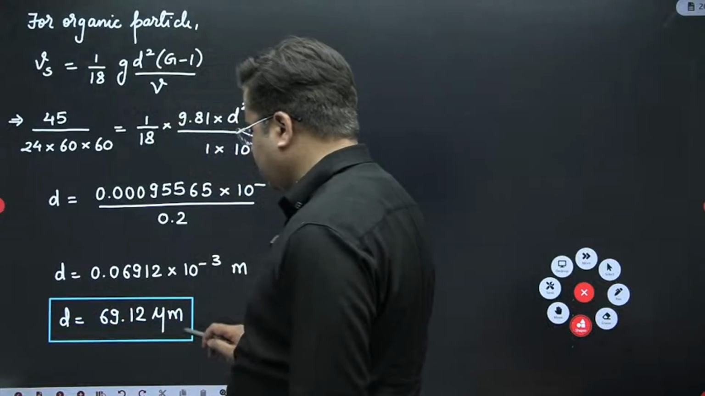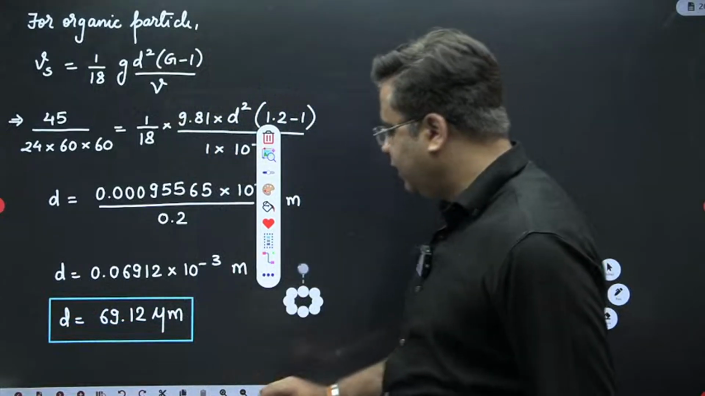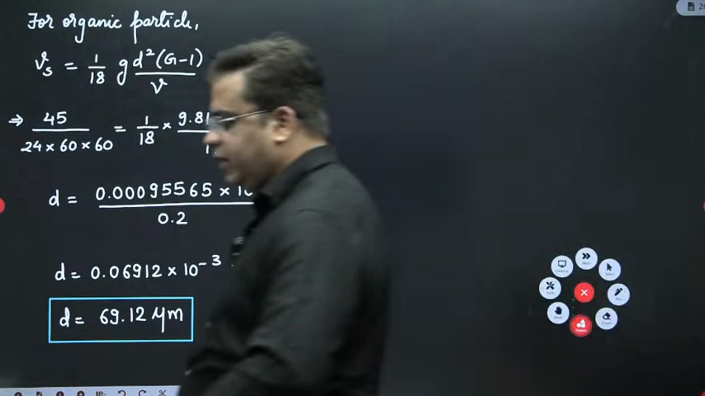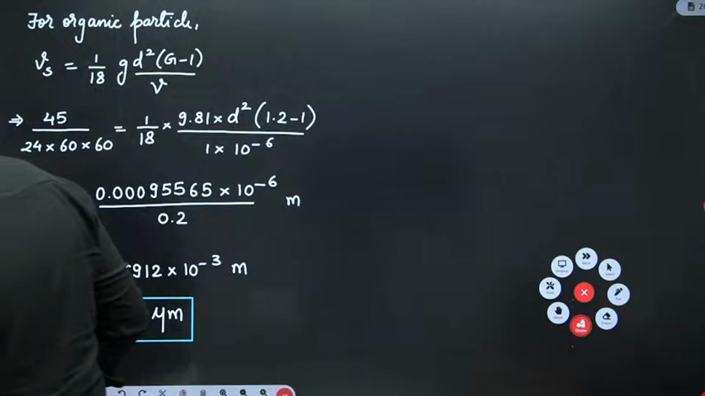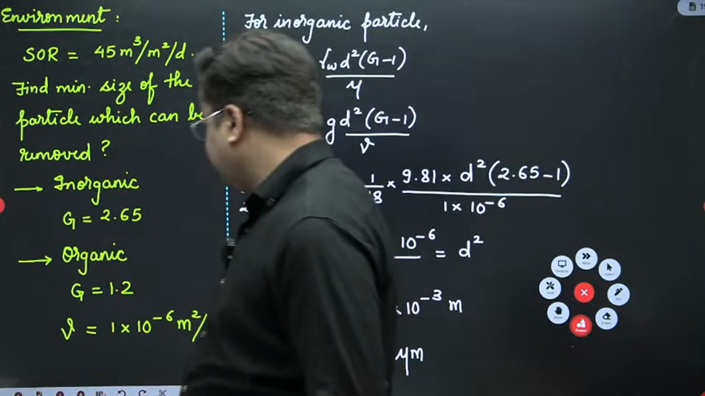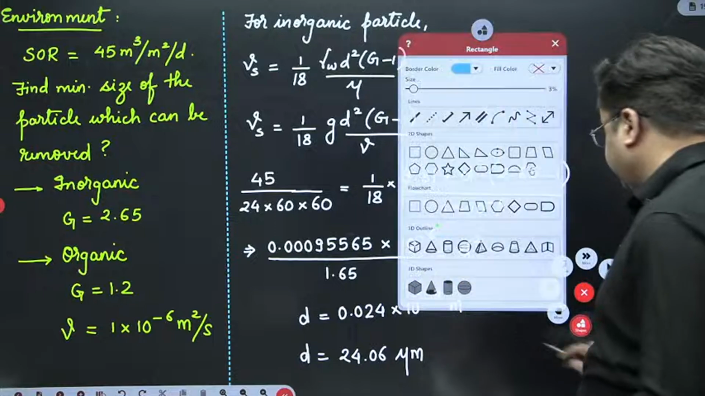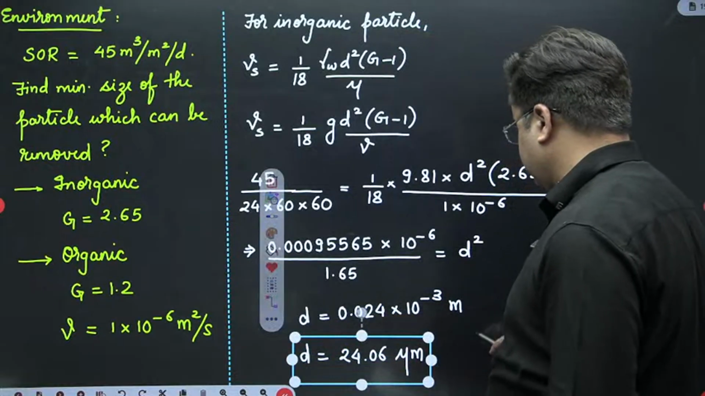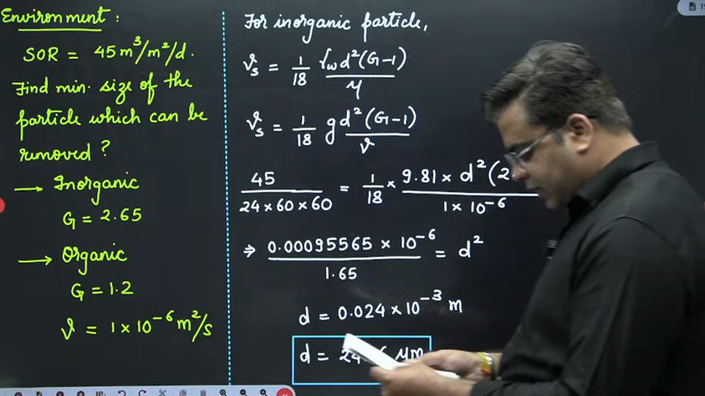This is for your organic particle. It was a multiple select question, right? Four options were given, two for organic and two for inorganic. And then this one is for inorganic, 24. Okay, let's move ahead with this.